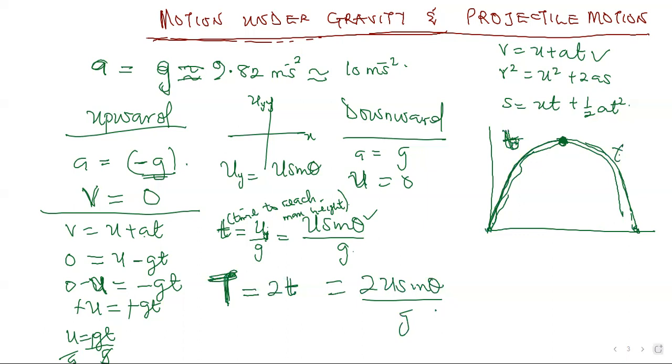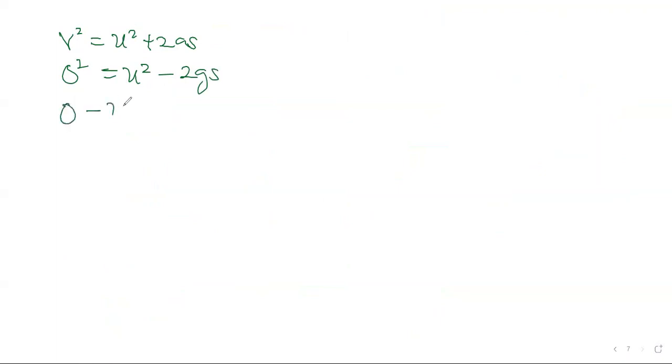Now, another thing we should know is that if you pick the second equation, which is V squared equals U squared plus 2AS, since the object is moving upward, this becomes 0 squared equals U squared, then this one becomes minus 2GS. So if I move this U squared to this side, then I will have 0 minus U squared equals minus 2GS.